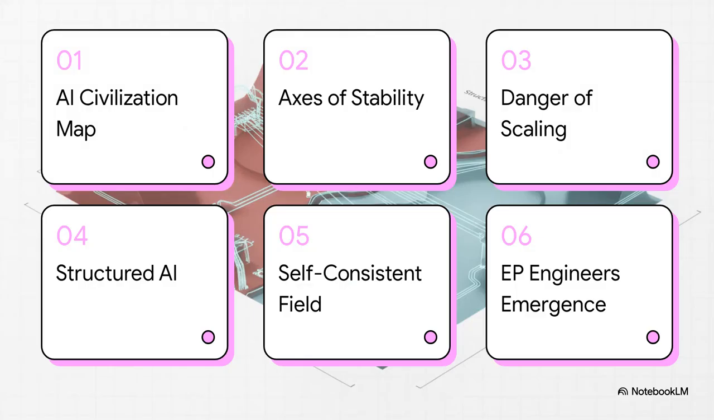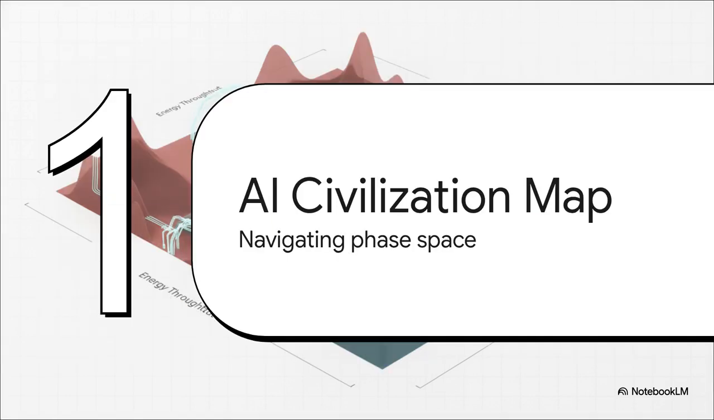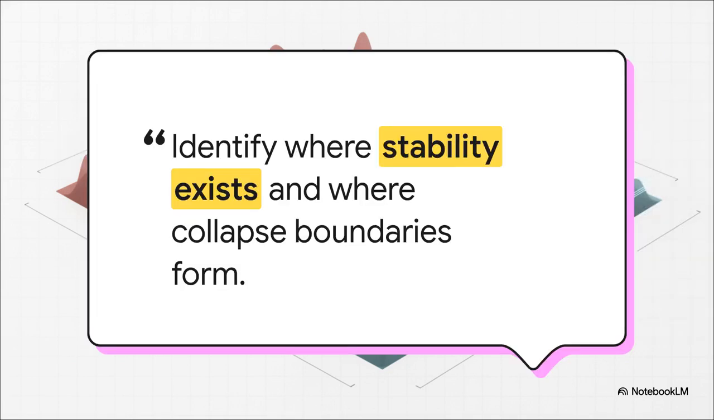Here is our roadmap for today's journey. We'll be moving through the AI civilization map, the three axes of stability, the danger of scaling, structured industrial AI, the self-consistent field civilization, and finally, how EP engineers emergence right now. All right, Section 1, the AI civilization map. So let's dive in and see what we're actually looking at.